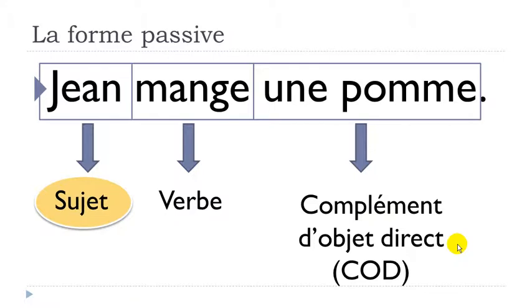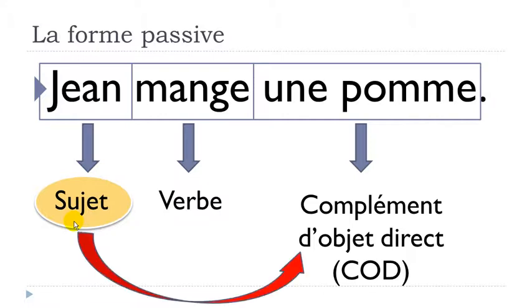And then, if you think about the sentence, normally, when you've got a sentence like that, so Jean mange une pomme, well, the important thing in this sentence is the subject, okay? For one good reason, it's just because we start with it. And as it's here in the first place, well, we tend to think that this is the most important thing of the sentence, okay?